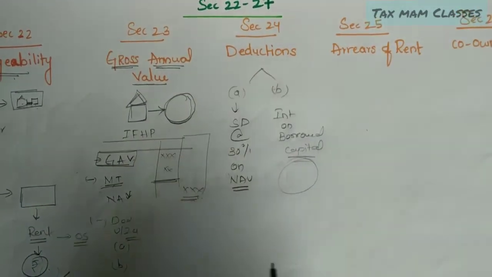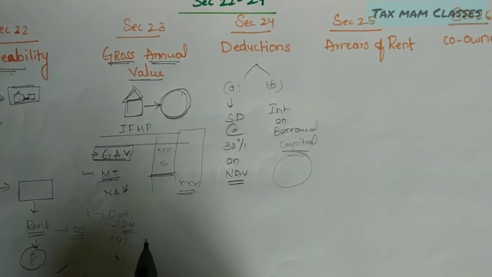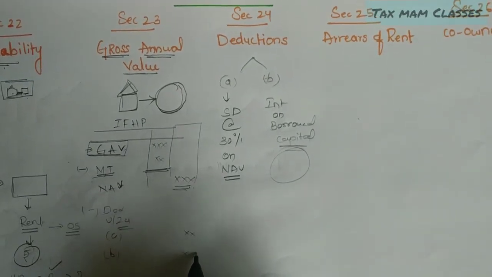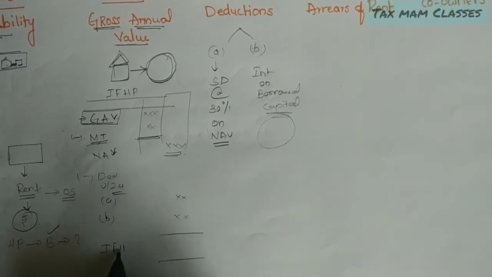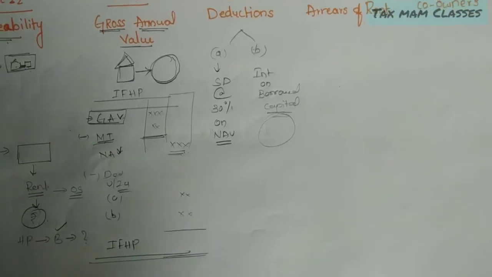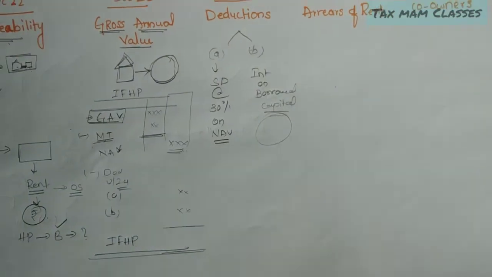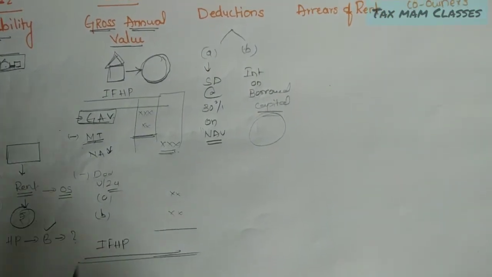According to that provision, we have to give the deduction. So once we give the deduction, the net amount we get will be called income from house property. It is a very simple chapter. See, if you look at the pro forma itself, what is the pro forma?